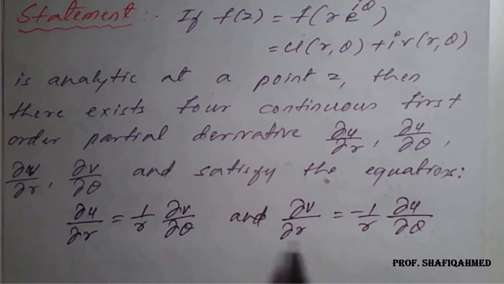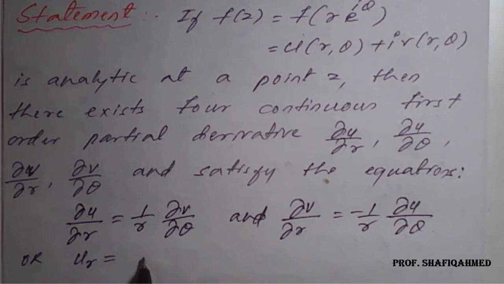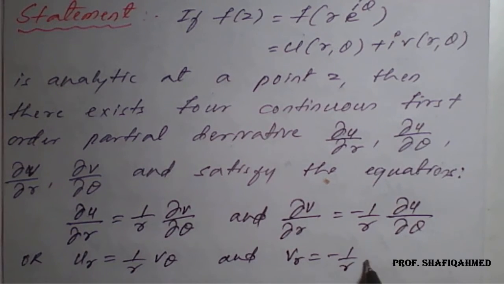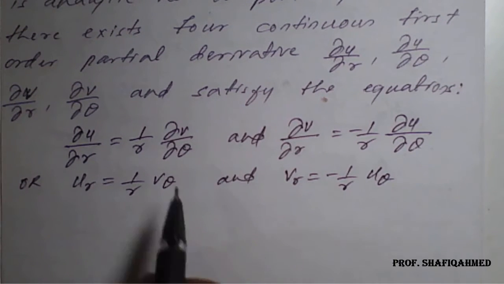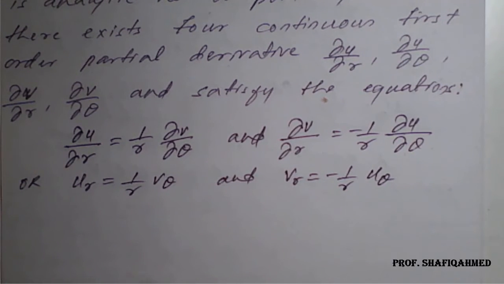So this result we have to prove, or we can write this as u_r is equal to 1 upon r into v_theta, and similarly this can be written as v_r is equal to minus 1 upon r u_theta. So we'll see the proof and we'll get these results by using this CR equation in terms of polar.